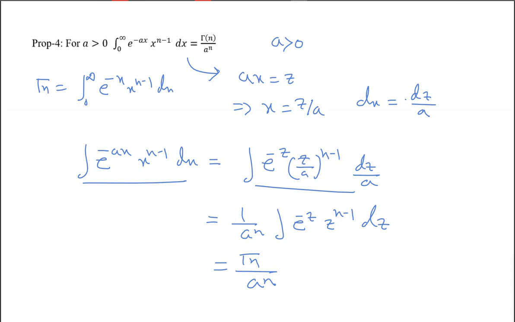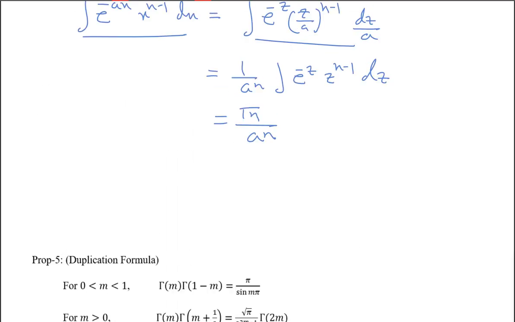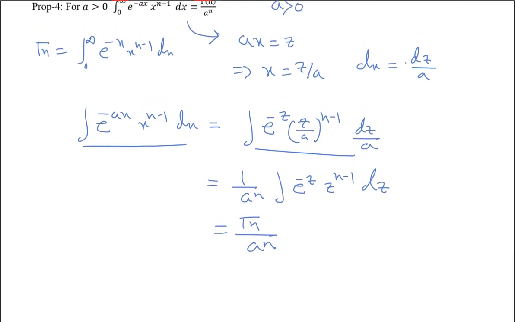So this will be gamma n by a to the power n. Another property, number 4. Now, this a is basically the replacement of the upper limit infinity. b is the replacement of... if you replace x equal to z, as x tends to 0, z tends to 0. And as x tends to infinity, z tends to infinity. That's why you can write the limit 0 to infinity.